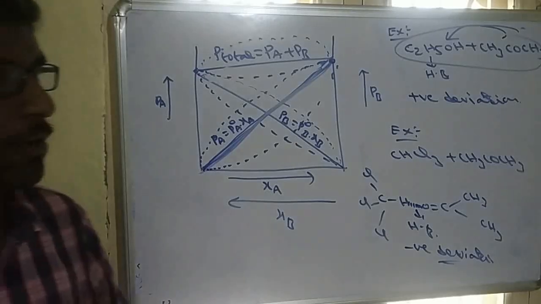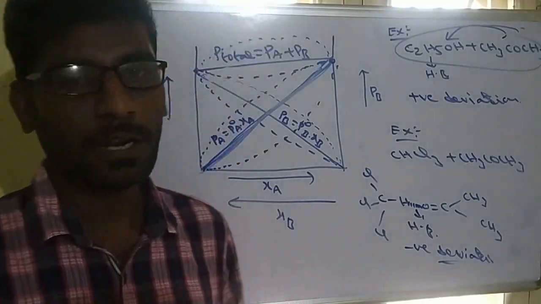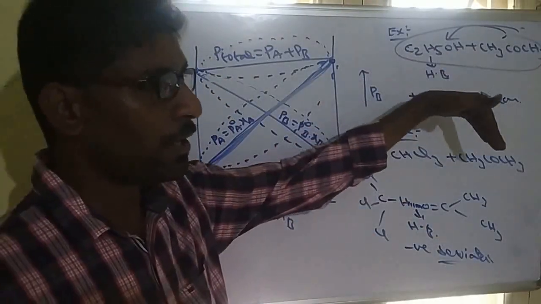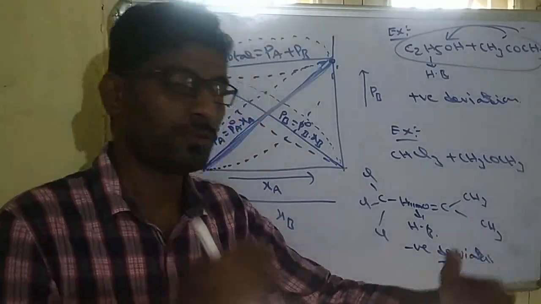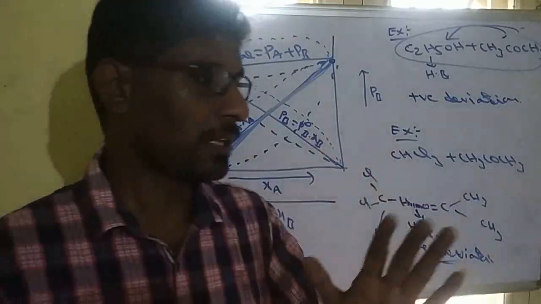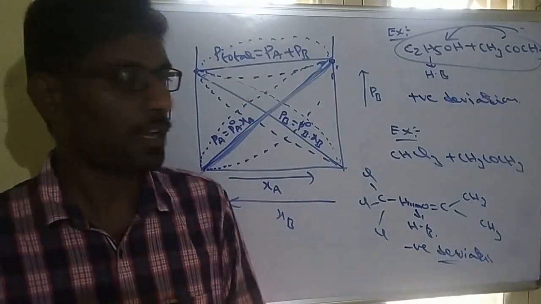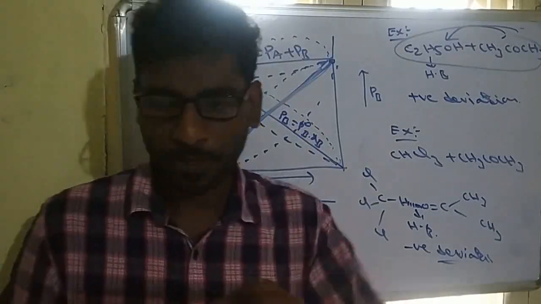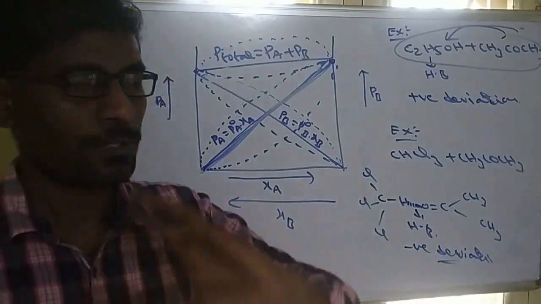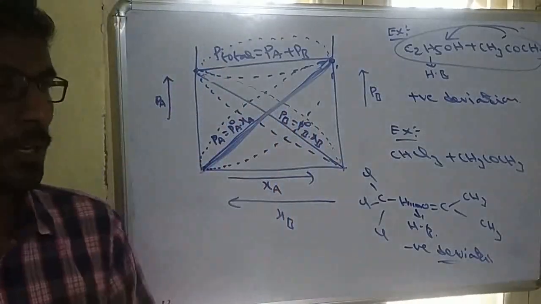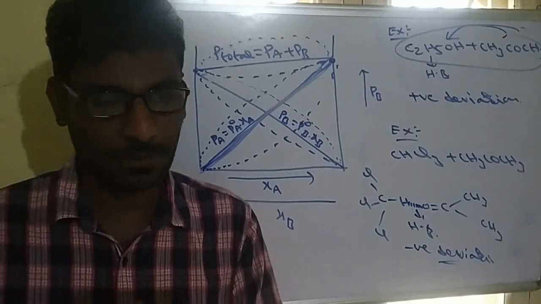So this is about Raoult's law, ideal and non-ideal solutions, which are positive deviation and which are negative deviation. I will send some examples, so practice those examples. Whatever remains will be covered in the next class. Up to here, let's practice all concentration terms, solubility and vapor pressure. You have to practice this. Thank you very much.